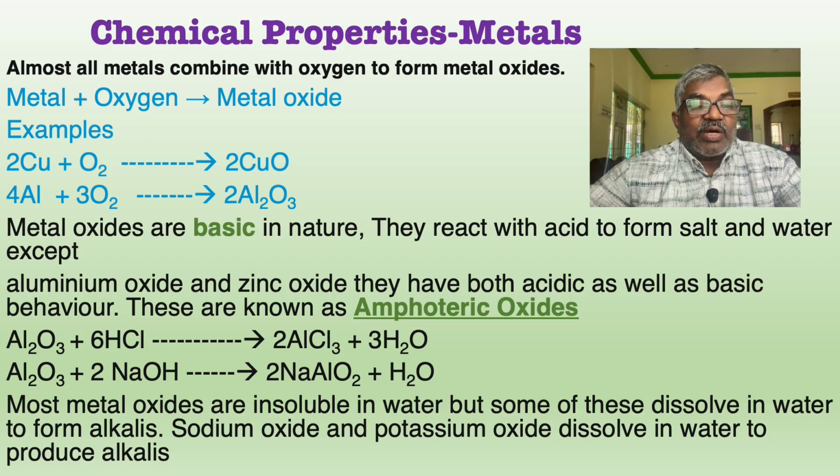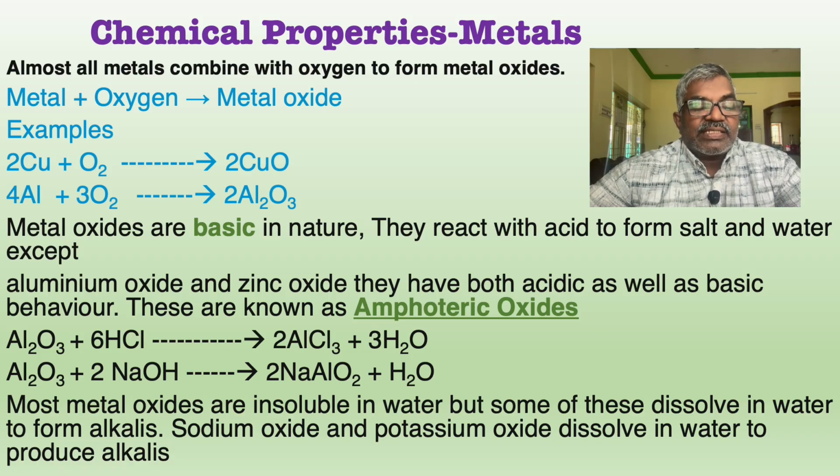Here aluminum oxide reacts with HCl, that is hydrochloric acid, to form aluminum chloride and water. So here the aluminum oxide behaves like a base, because base reacts with acid to form salt and water. At the same time, aluminum oxide reacts with base to form salt and water.